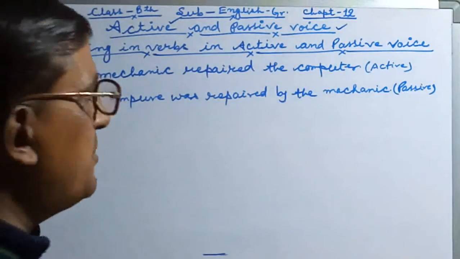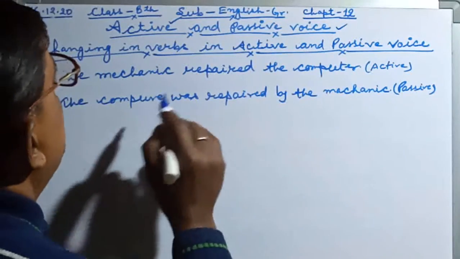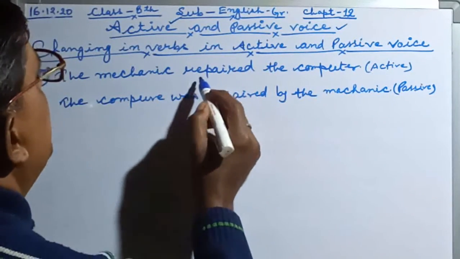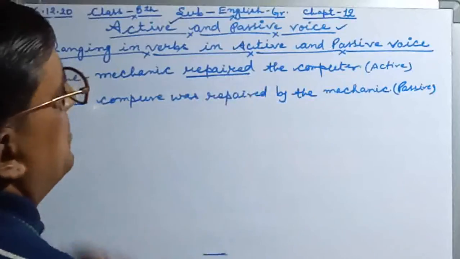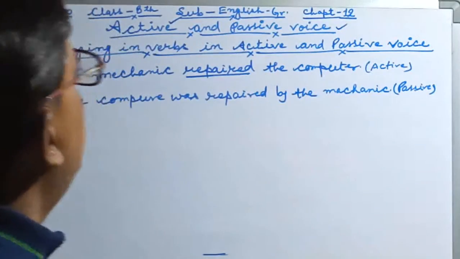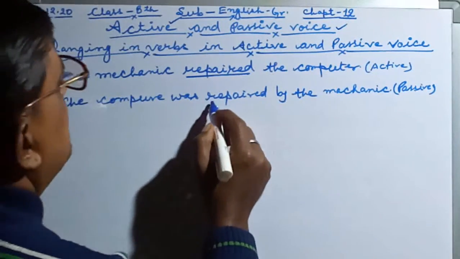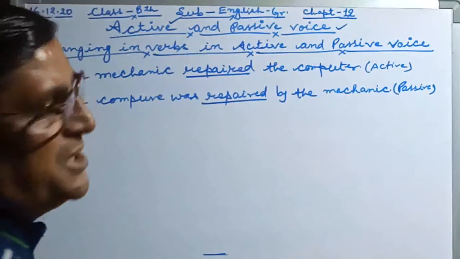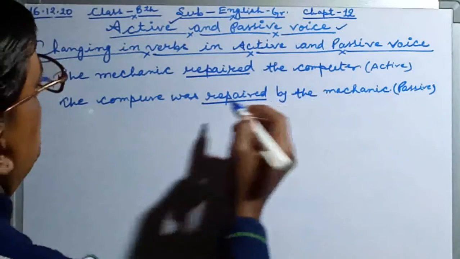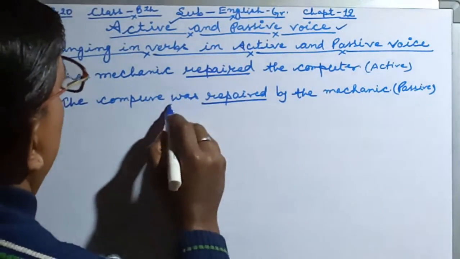Mainly the verb is changing here, because here we have taken the second form of the verb, but in this we use the third form of the verb, and we use helping verbs of the tense.